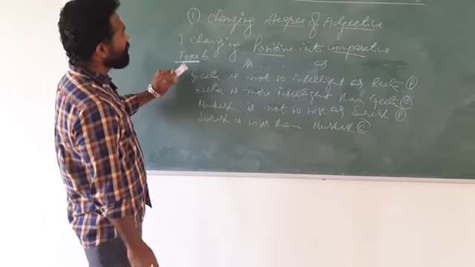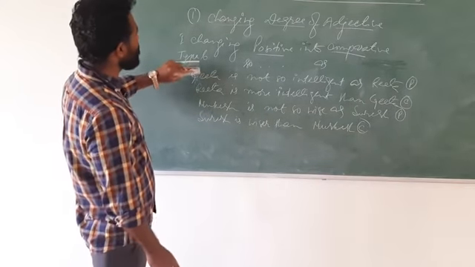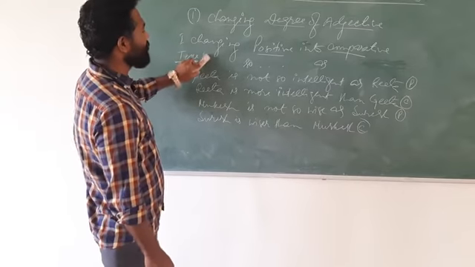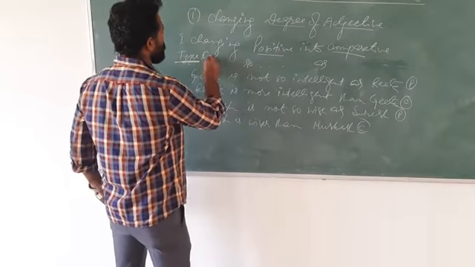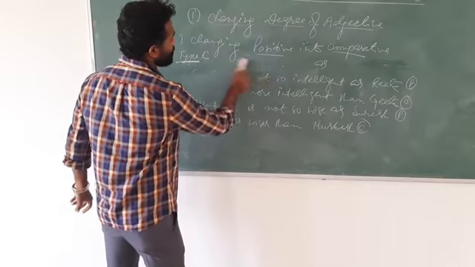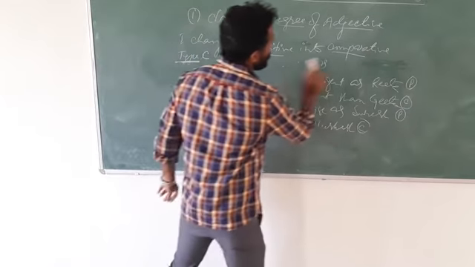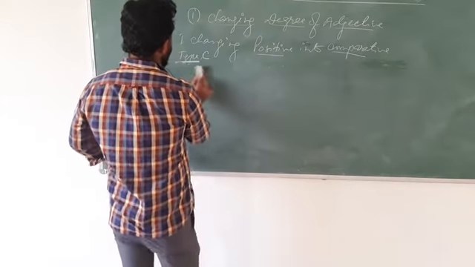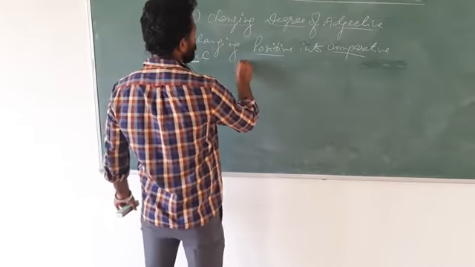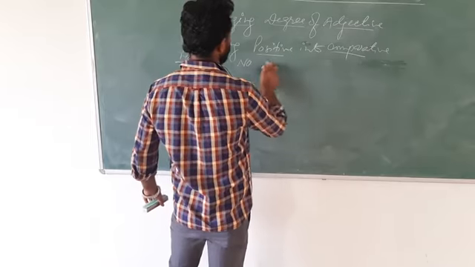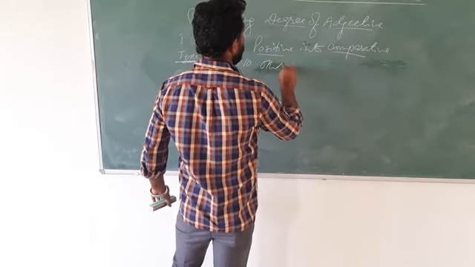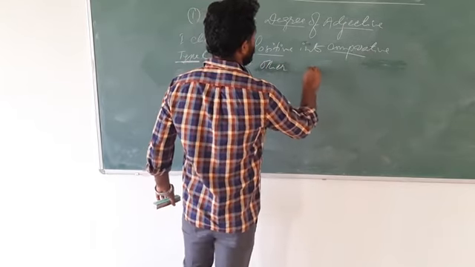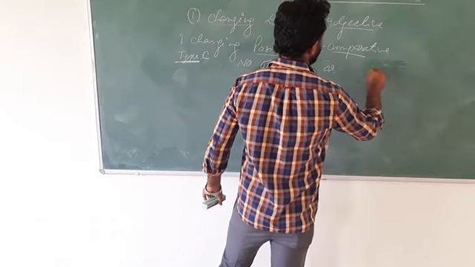So this was the second type. Now there is another type, that is called type C. See what is in that. This is really something very interesting. Here it is: no other, dash dash, as.